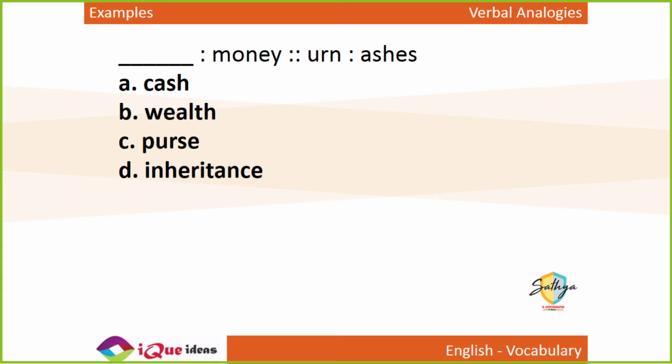So just like an urn is used to store ashes, what do you store money in? Money is always stored in a purse.